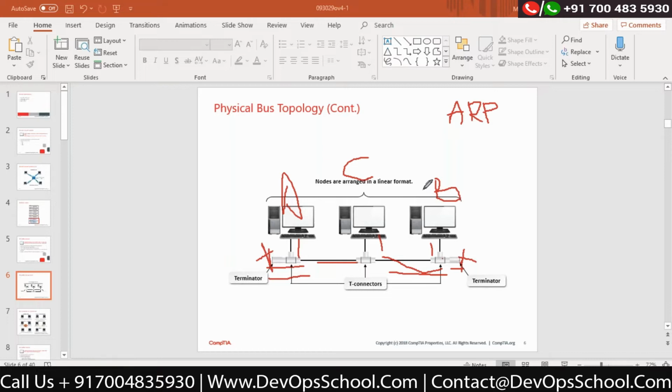And in bus topology, if I connect the computers in a linear format, that will generate a lot of unnecessary broadcasting. That's the reason they came up with a solution called a terminator. This terminator, if any signal comes to the terminator end, will drop that signal automatically. It's a ground. You can say in electrical language, they will ground that signal. So it will not bounce back again into the cable. They will not do that. Correct? But still, you can see bus topology would not be that convenient for our case.